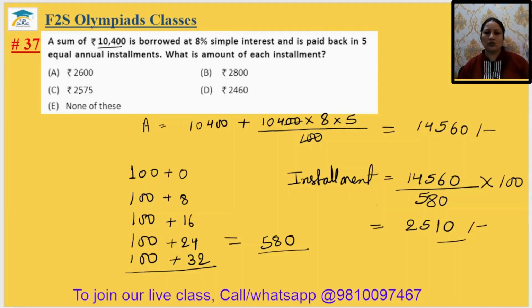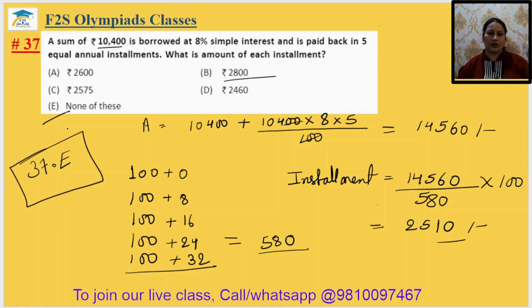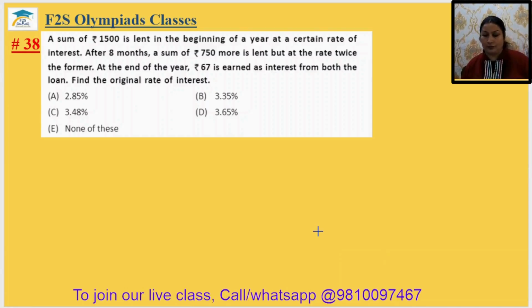But here it is 2575. Actually, answer is given 2800. That is not correct, which is given in the book. So here we will go with the option E. 37th answer हो जाएगा आपका option E. Okay.